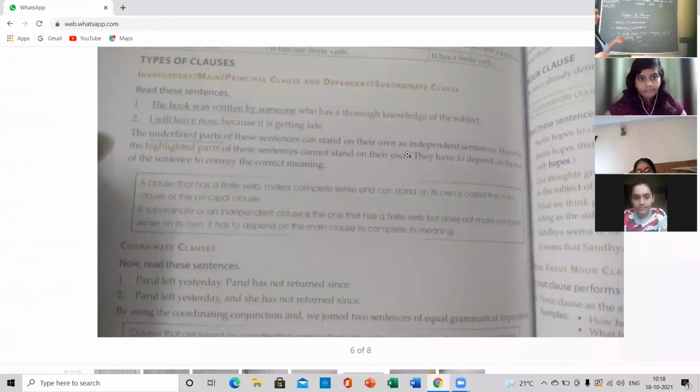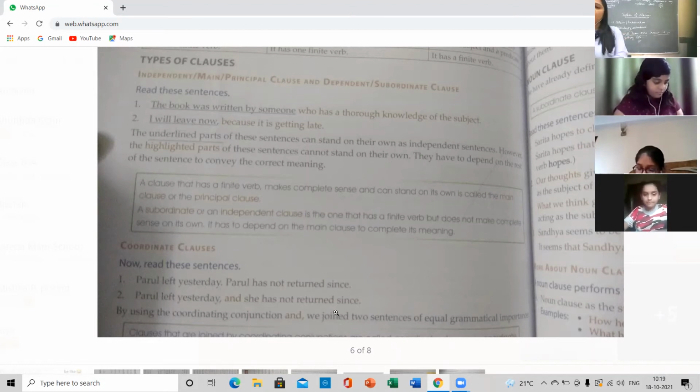And if I write "I will leave now," it is a complete sentence. It doesn't need any other sentence to complete its meaning, so it is a main clause. Fine, Ananya, fine now? Yes, ma'am. Thank you. Okay.